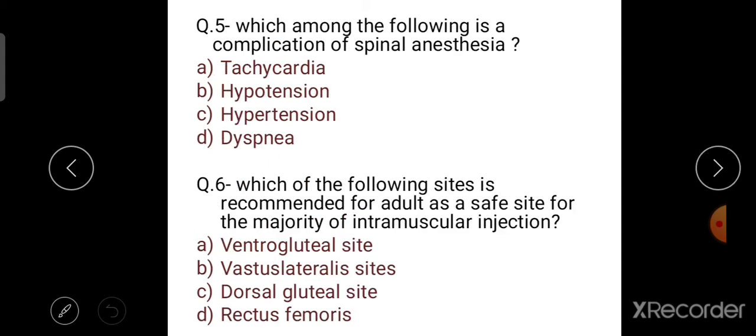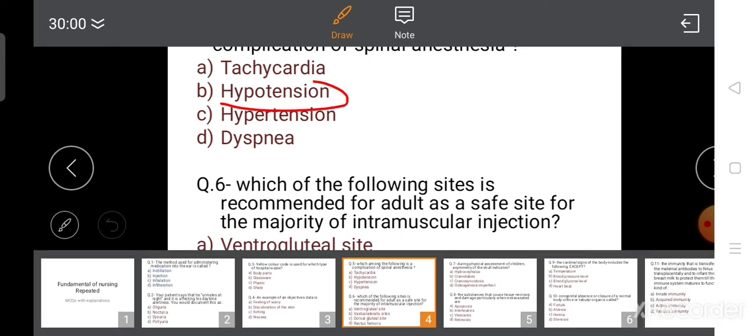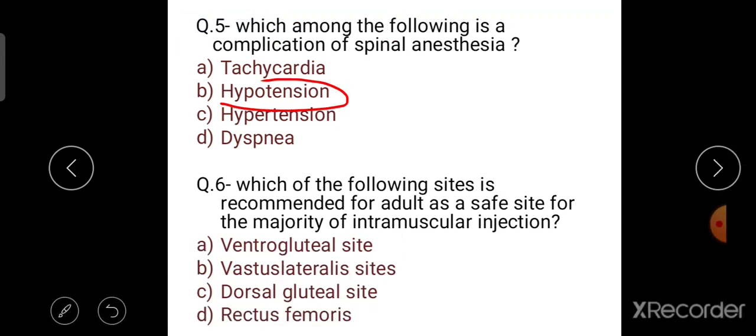Then question number 5. Which among the following is a complication of spinal anesthesia? The options are tachycardia, hypertension and dyspnea. Here the right answer is hypotension.